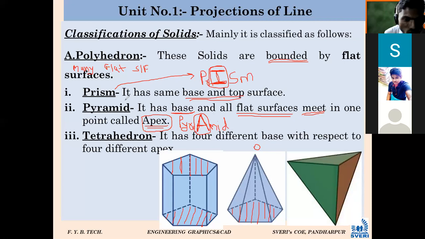If I say there is a square prism of 20 mm side, कोण सांगेल मला आता description? 20 mm side चा square prism आहे. Who will explain to me what that will be? त्याचा टॉप आणि बेस कसा असेल?